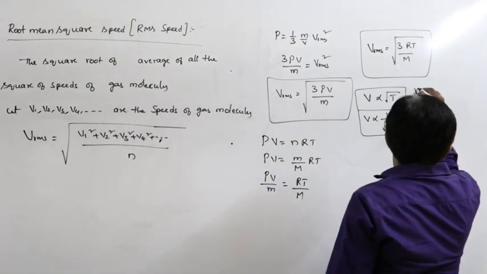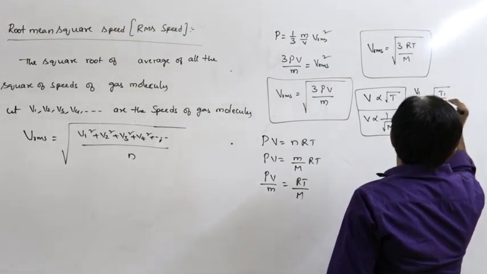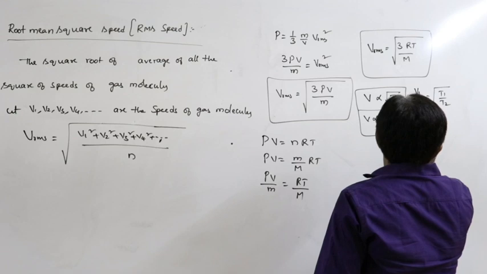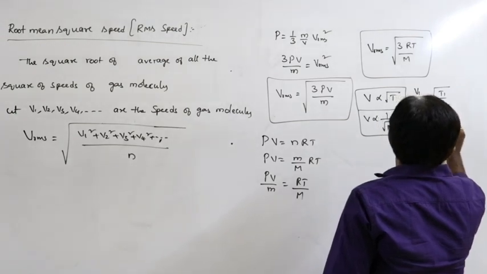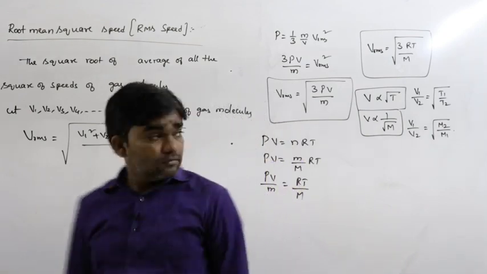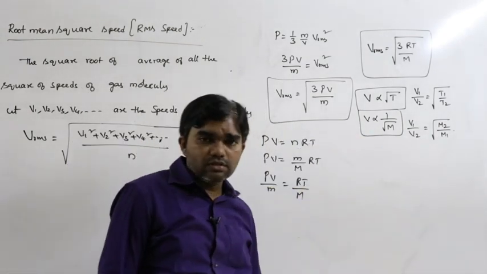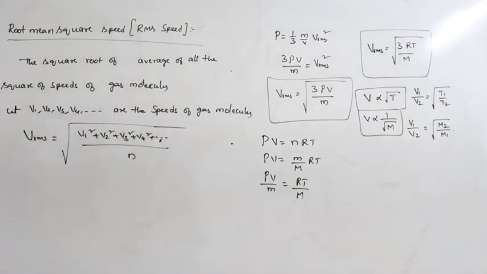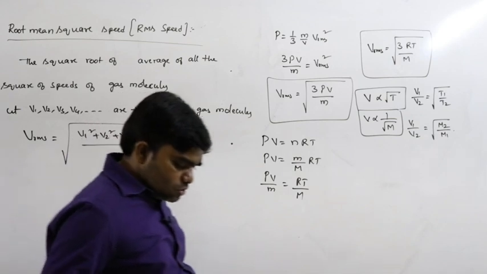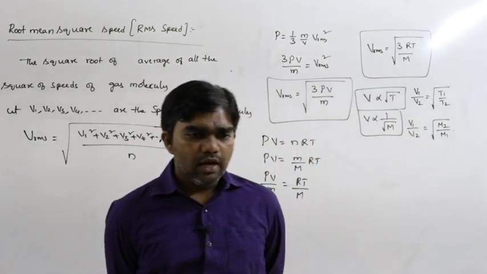So from this we can write V1 by V2 is equal to under root T1 by T2. And here V1 by V2 is equal to under root M2 by M1. So these are the ratios. This is RMS speed. So generally RMS speed depends only on temperature and molecular weight.